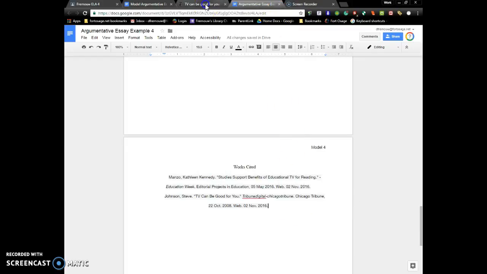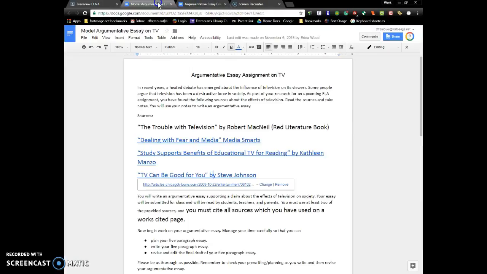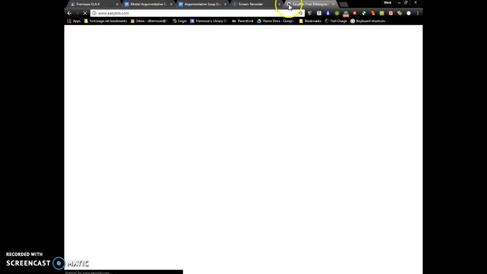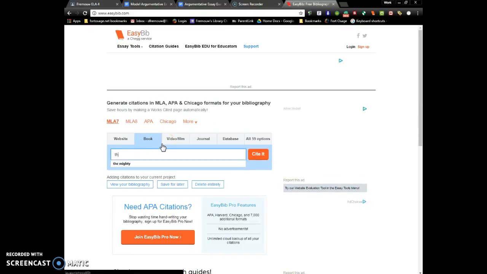If we had used a third or a fourth source, we would continue to go through the EasyBib process for each source. If they're websites, you can always click on the orange book. If it's a book, like The Trouble with Television by Robert McNeil, just go to easybib.com, click on book, and you can look for the title of the book, or the ISBN or keywords for the book, and then fill in the information to cite and copy and paste over.